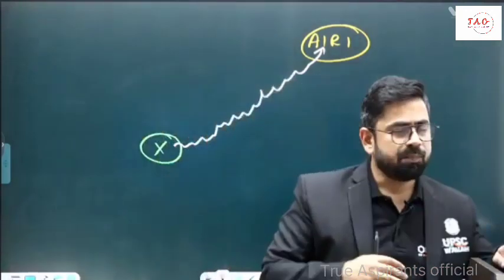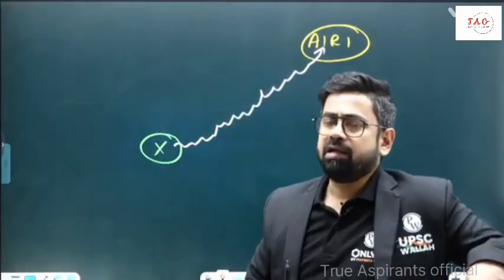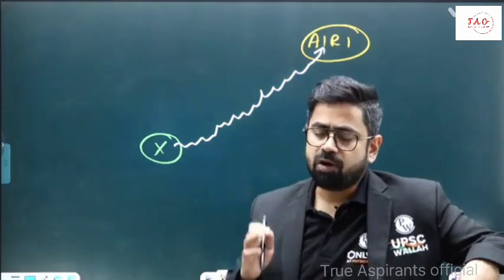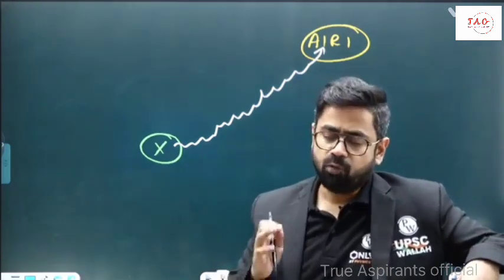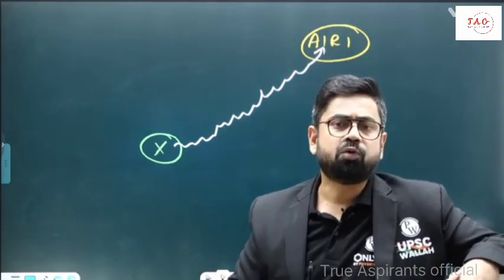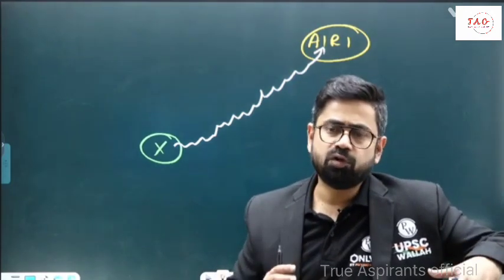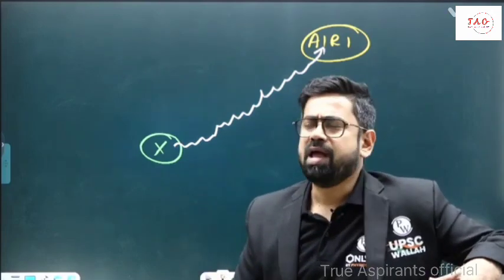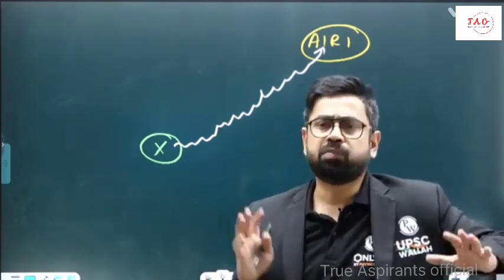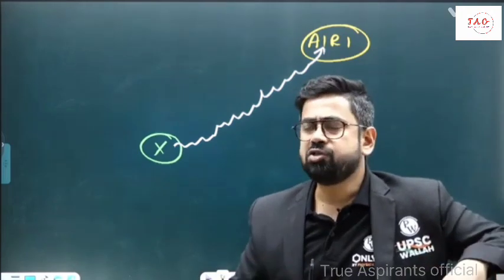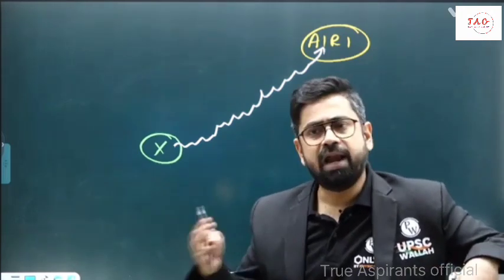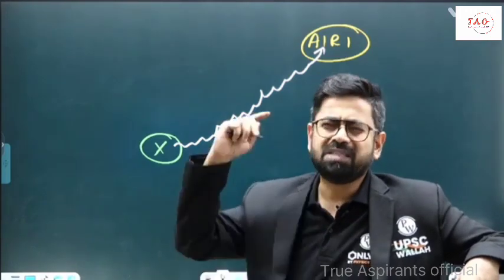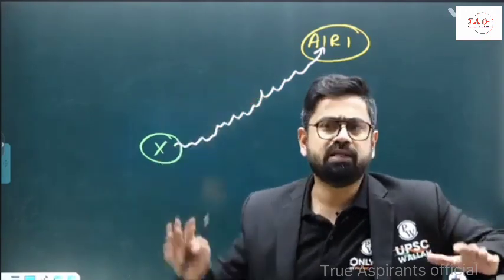You need to start becoming that person now, and think that if you are rank 1, can you afford to be inconsistent? Can you afford to be relaxed? Can you afford to waste time? No, you can't. So if you are that person who is going to be rank 1 tomorrow, then start behaving like that. Be consistent, work hard, give everything you can to this preparation. And ensure that in the end there is nothing you can say that I missed that, I should have done that. There should be no regret in the end.